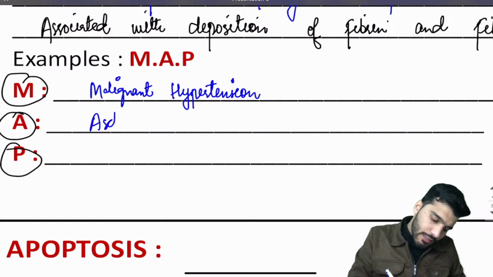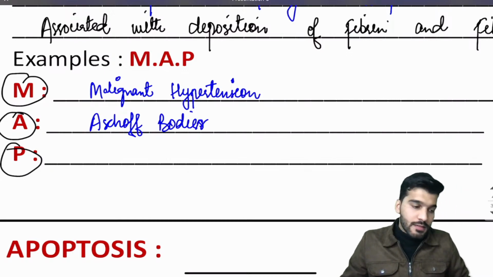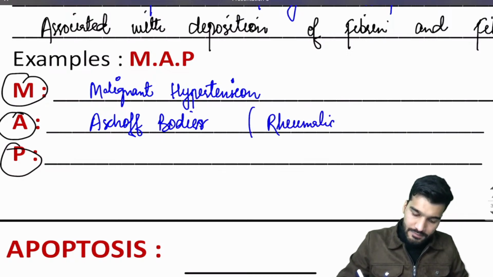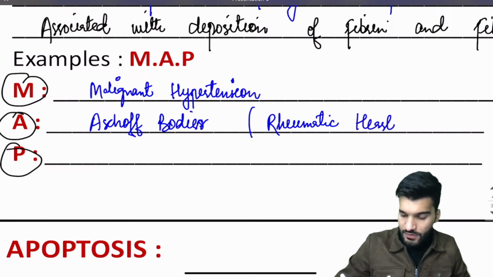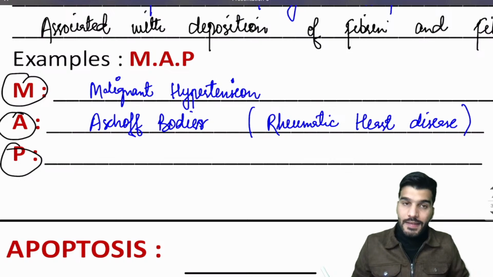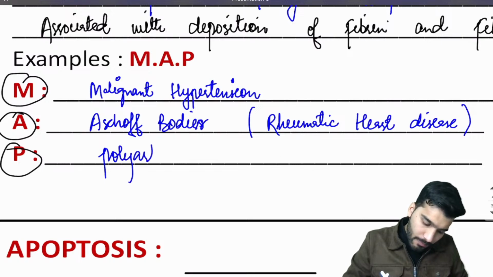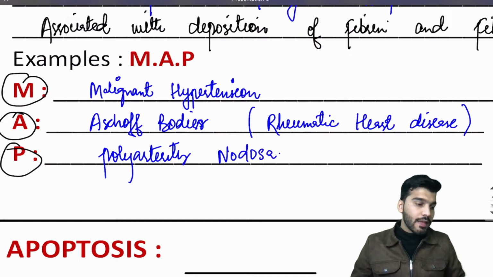A is Aschoff body. Aschoff bodies are seen in which condition? Write down in the comment section. They are seen with rheumatic heart disease. And which criteria is there? Jones criteria. Is that clear? Yes. Then P with polyarteritis nodosa. Is that clear to everyone?